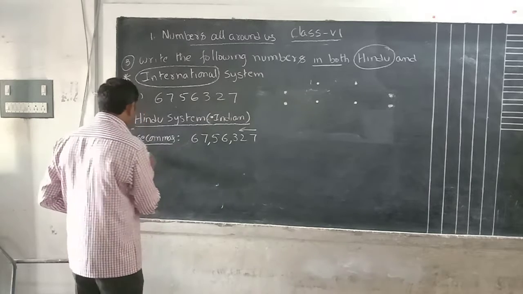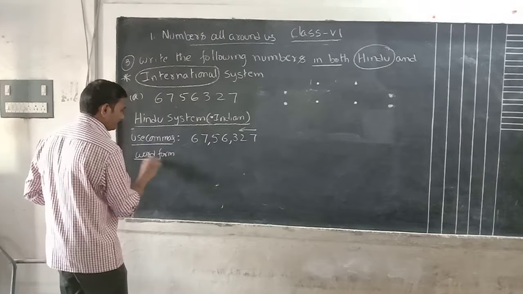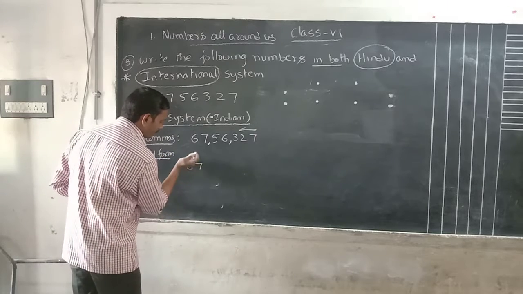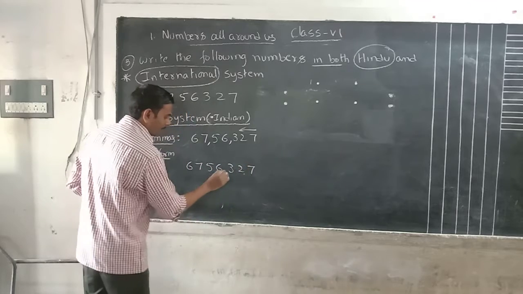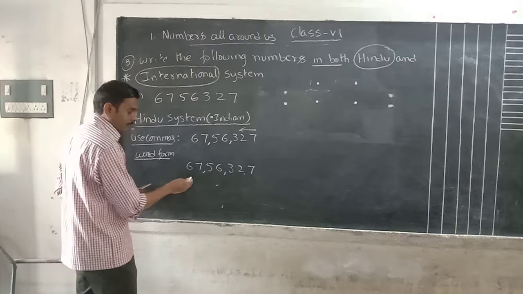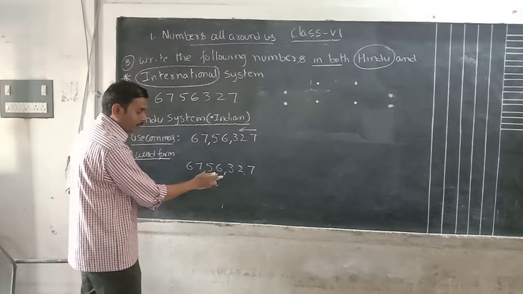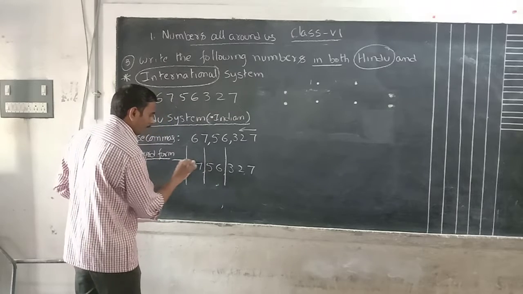Okay, now we can write it in this form. What is the number here? 6, 7, 5, 6, 3, 2, 7. The commas are placed here. I copied the number here, and where you got a comma, there you have to draw a line.